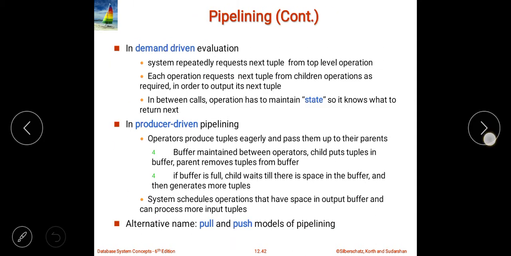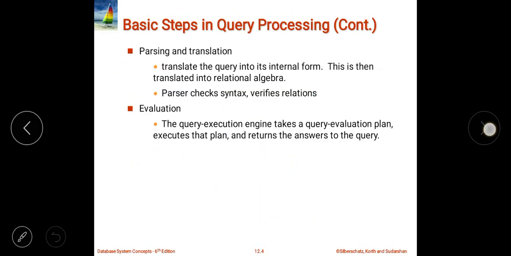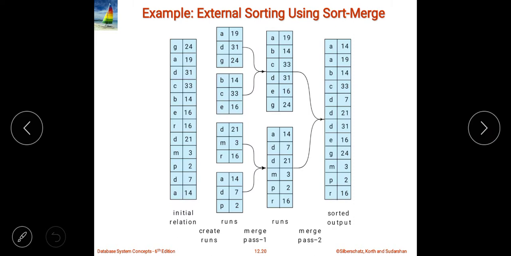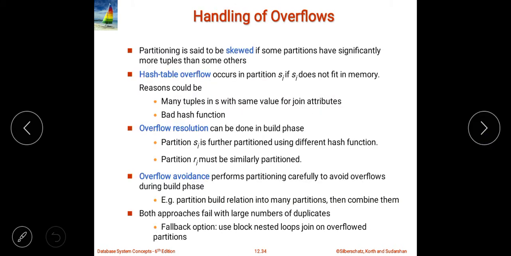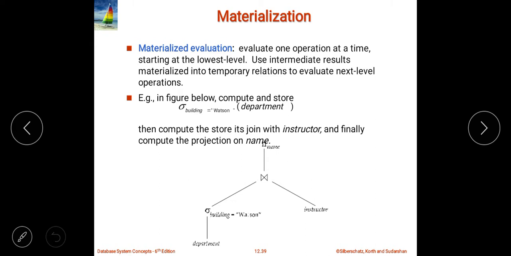If I write building equals, select building equals to Watson from department, and here I give the natural join with instructor, and this is the complete expression.